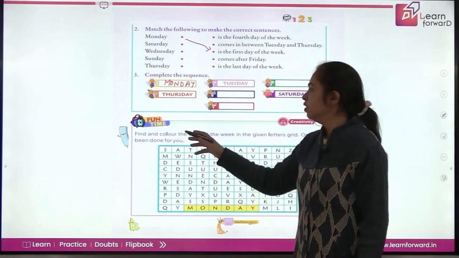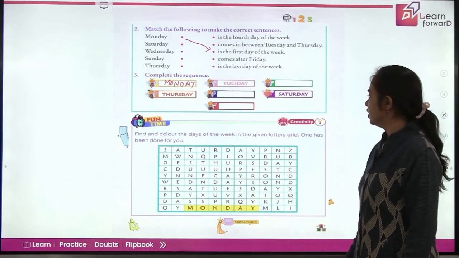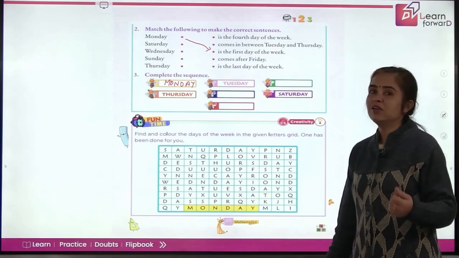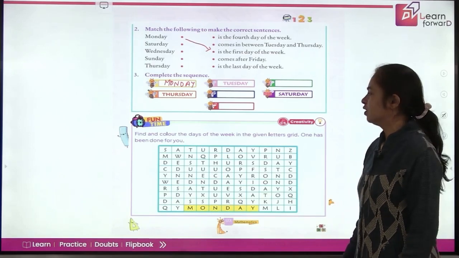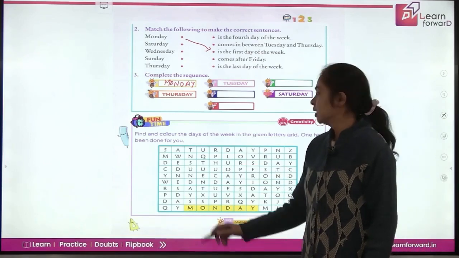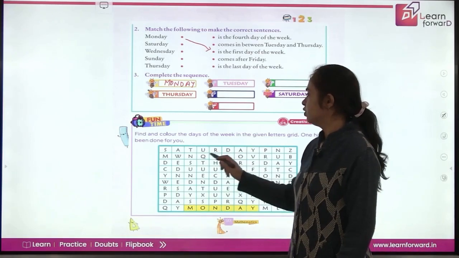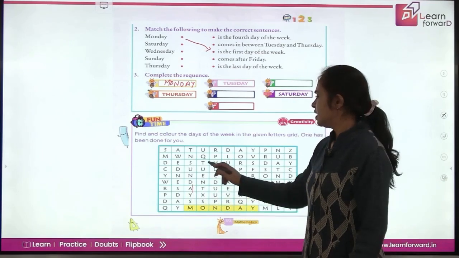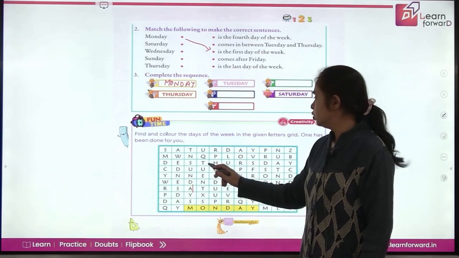Now fun time, find and color the days of the week in the given letters grid. One has been done for you. Can you see Monday here? Similarly, you will have to find out the other days of the week. So for Tuesday, quickly see, where do you have T? You have T here, but you don't have Tuesday here. Let's look for another T here. Yes, it is T here also. So do we have Tuesday here?